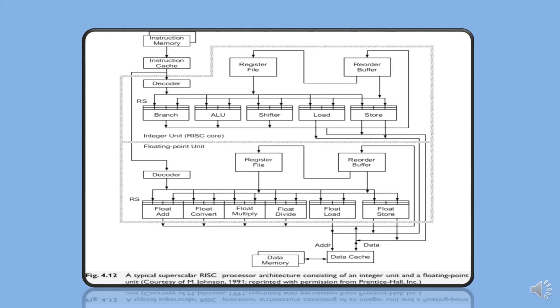Multiple functional units are built into the integer unit and into the floating point unit. Multiple data buses exist among the functional units. In theory, all functional units can be simultaneously used if conflicts and dependencies do not exist among them during a given cycle.